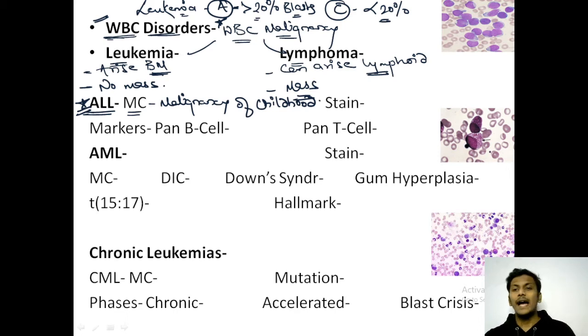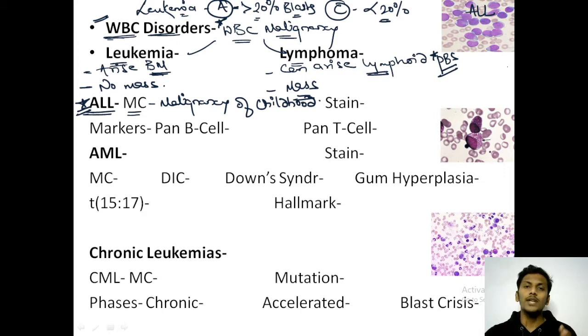Now, how do we determine whether it is a lymphoblastic leukemia or a myeloid leukemia? For that purpose, you will take a peripheral blood smear, the PBS, of that particular patient. This is a peripheral blood smear of ALL. Here you can see there is an increased number of lymphocytes or lymphoblasts. Please remember, here the number of lymphocytes has increased. We have already seen how to recognize a lymphocyte: a lymphocyte generally has a large nucleus without the presence of granules.